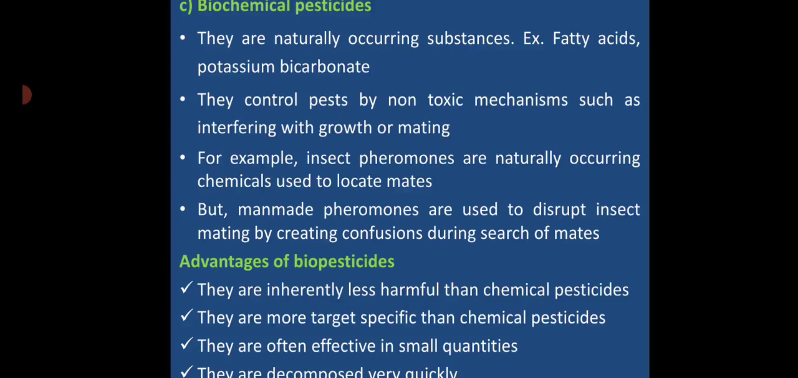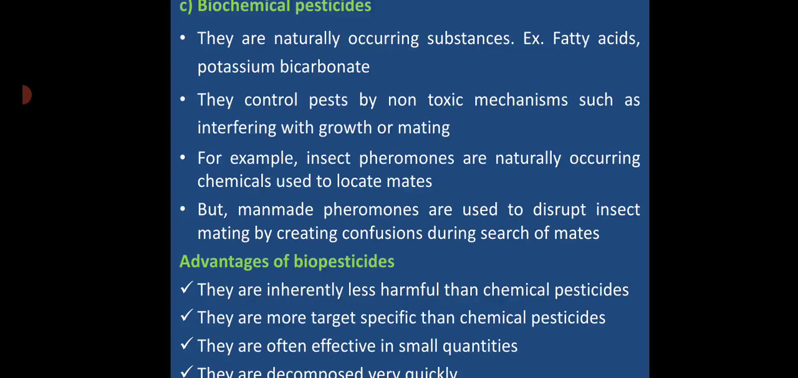They are often effective in small quantities. Only small quantities are enough. Once we apply it, if the condition is optimum for the microorganisms, it will multiply in the land, in the field, and will be found in the field for a long time. If the condition is optimum for the microorganisms, a little quantity is enough.